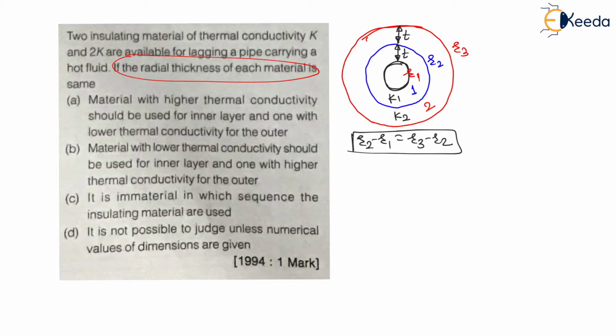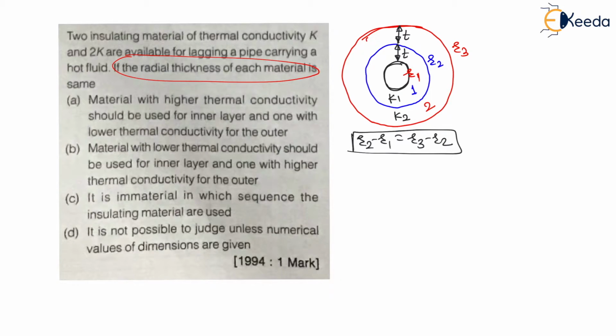Now options are: material with higher thermal conductivity should be used for inner layer and one with lower thermal conductivity for outer layer. Means higher thermal conductivity is 2K. Here K1 is equal to 2K and K2 is equal to K. This they are saying. Then material with lower thermal conductivity should be used for inner layer and one with higher thermal conductivity for outer layer. Now with lower thermal conductivity means K1 is equal to K and K2 is equal to 2K.